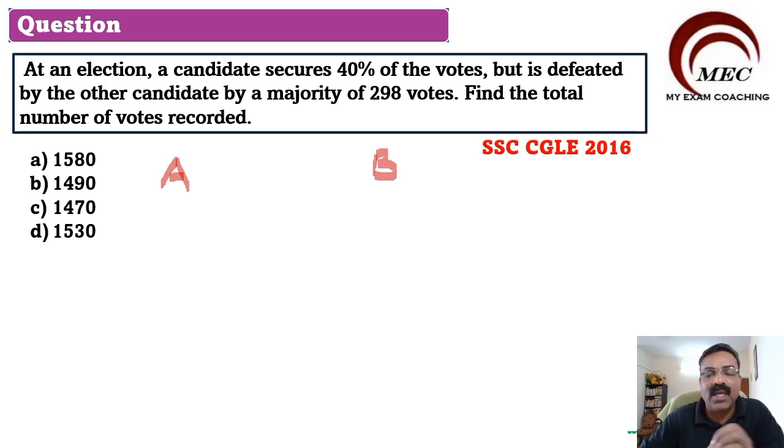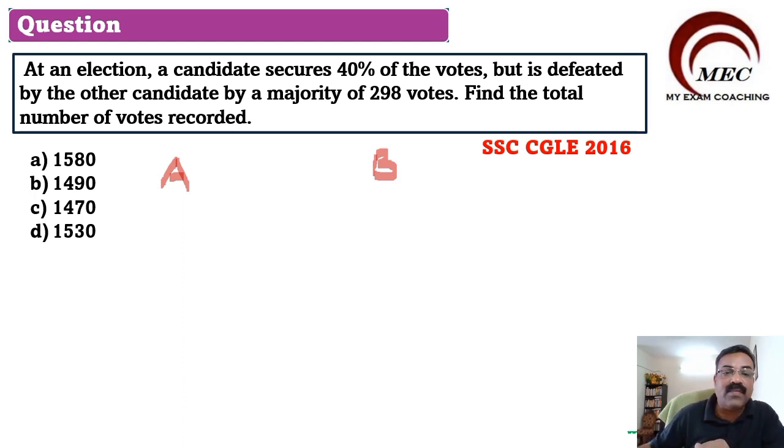Multiplication by 2, 3, 4, 40, 60, all these are easy numbers. Everybody can do. But you should understand what is given in the question and what we need to find out. That concept clarity is very important. That is what I am explaining here in all these questions. If you are clear with the concept, then it is easy for you. You can solve all these type of questions.